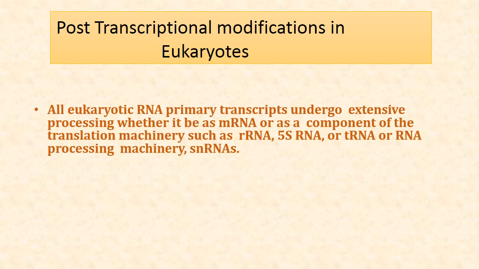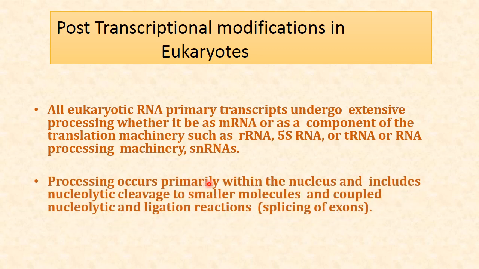Now, post-transcriptional modification in eukaryotes: all eukaryotic RNA primary transcripts undergo extensive processing, whether as messenger RNA, or as a component of the translation machinery such as ribosomal RNA, 5S RNA, transfer RNA, or of the RNA processing machinery such as small nuclear RNA.